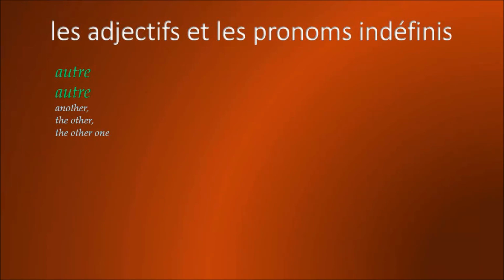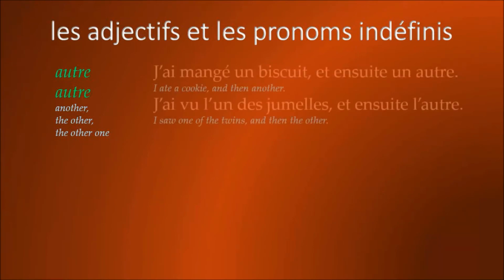As an indefinite pronoun, autre, masculine and feminine singular, means another, the other, or the other one. So for example, we have j'ai mangé un biscuit et ensuite un autre. I ate a cookie and then another. J'ai vu l'un des jumelles et ensuite l'autre. I saw one of the twins and then the other.